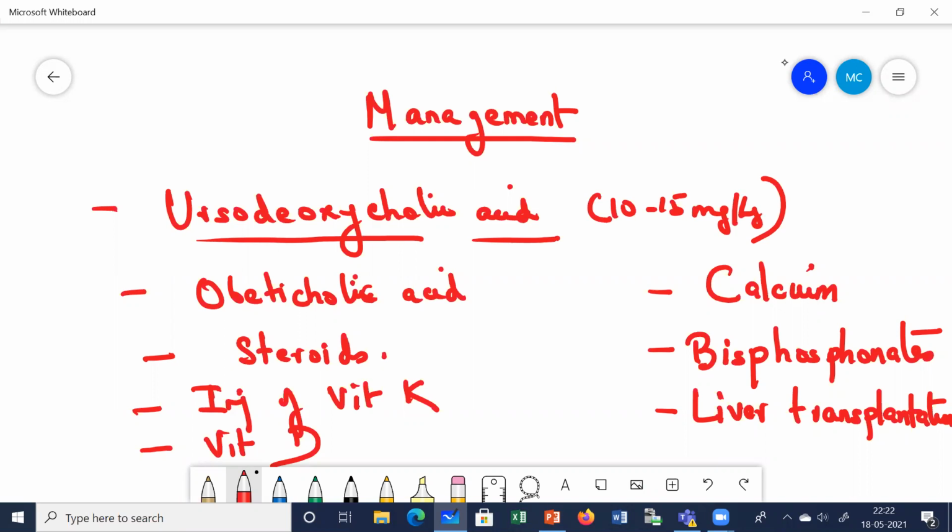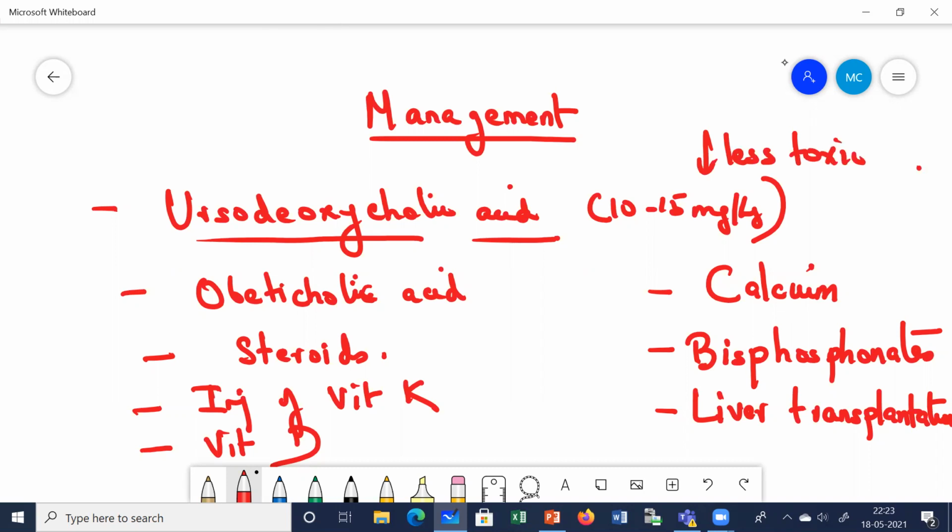So what it does is that it makes the bile composition less toxic for the hepatocytes. It reduces the retention of bile acids in the liver cells, and it makes the composition of the bile less toxic for the hepatocytes.